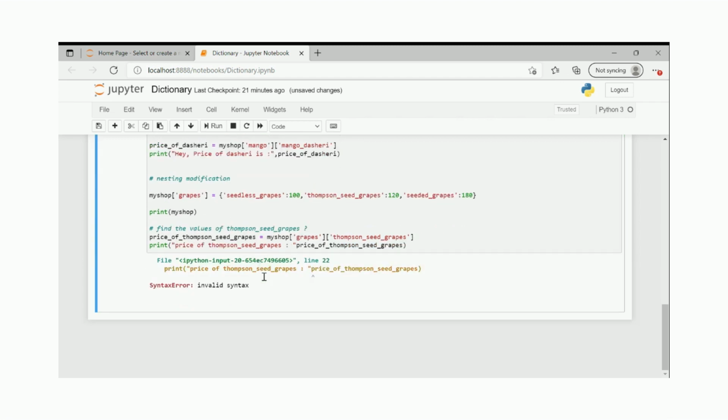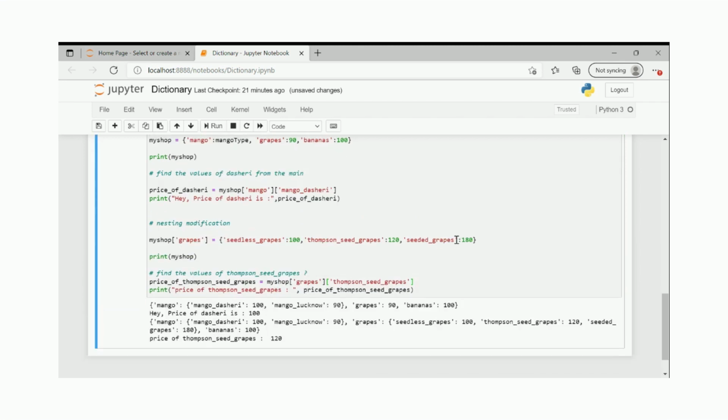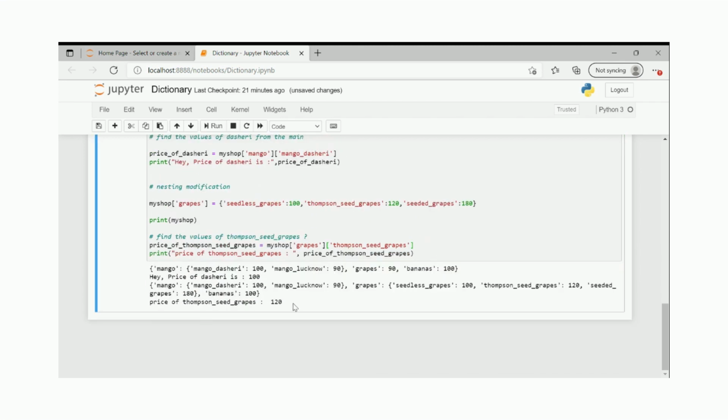So see, it does not like it. What is the mistake? The comma is a mistake, right? It has to be formatted. It says the price of the Thompson seed is 120.